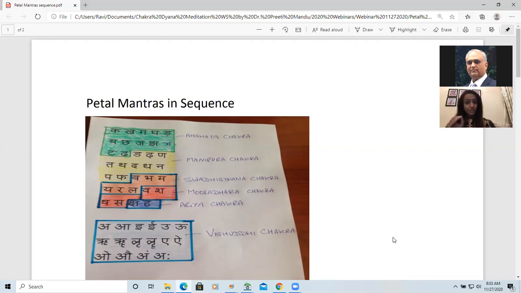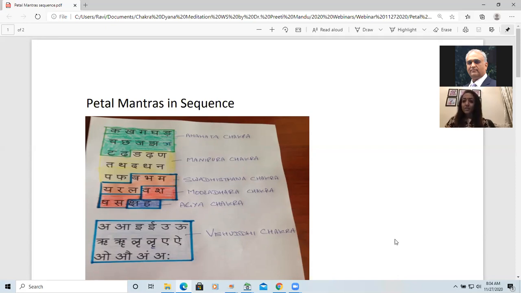So it's not at all tough if you know exactly from where to start, and there are 10 alphabets for Manipur Chakra. So how do you pronounce this? Dang, dhang, nang, tang, thang, dang, dhang, nang, pang, fang. They are 10. You just add ang to it, or whatever you are comfortable with.